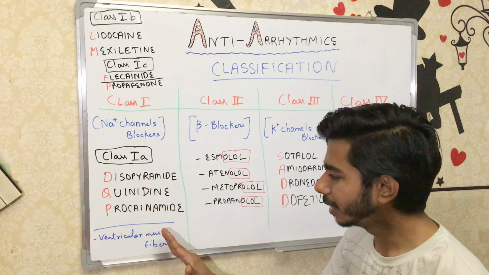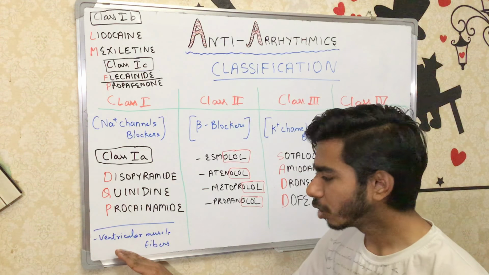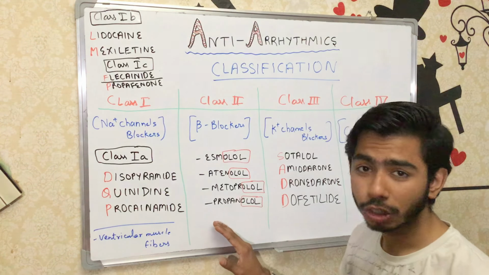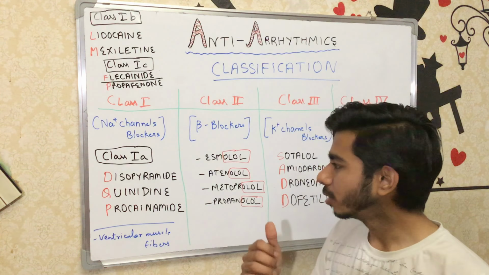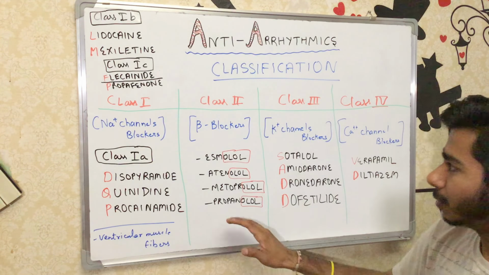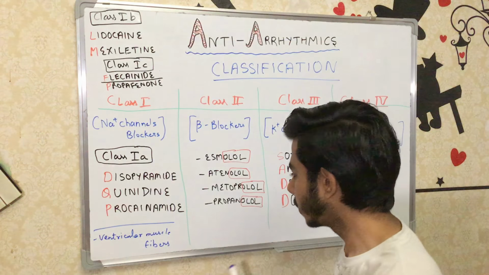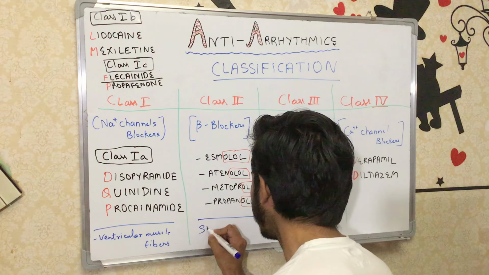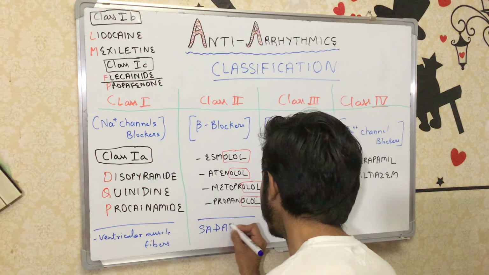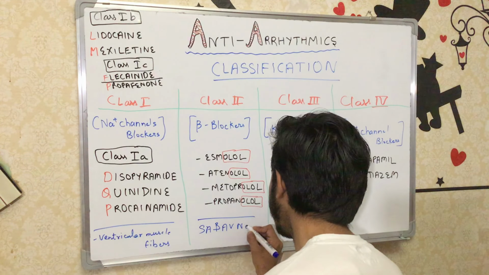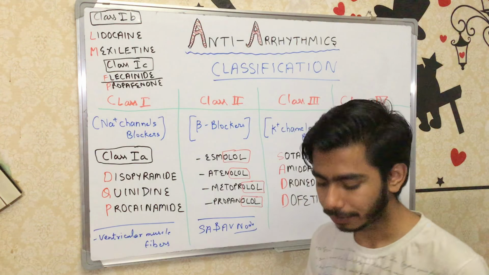Remember, the class 1 agents are working on the ventricular muscle fibers, but the class 2 agents, the beta blockers, are working on the SA and AV nodes. So let me write for you over here that they are working on the SA and AV node, the sinoatrial node and the atrioventricular node, right?